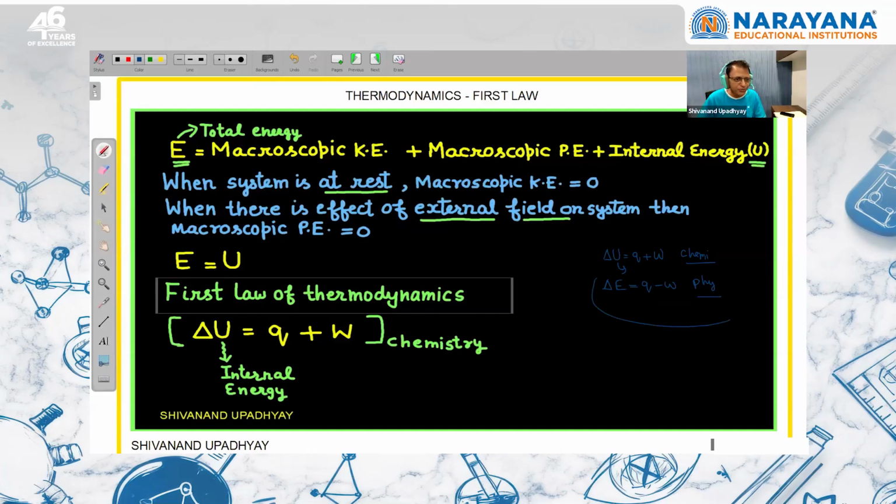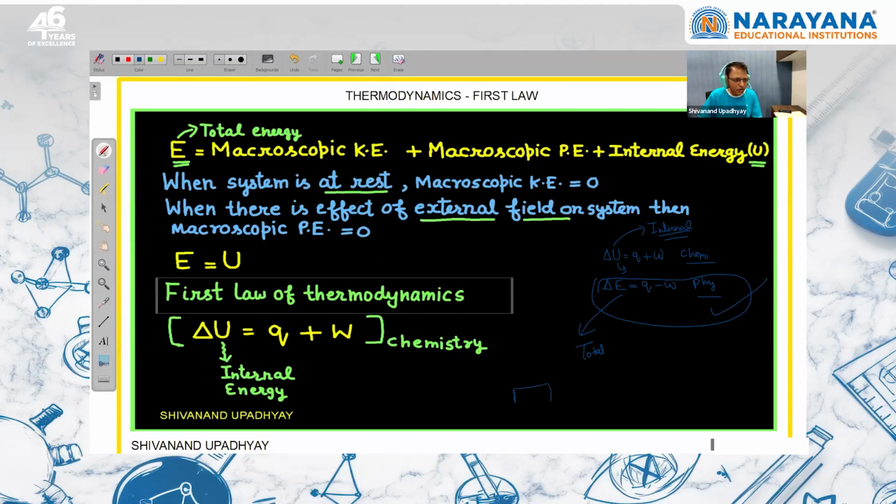So this is the European convention which is used in physics, and this capital E is total energy. Here in chemistry, we are using U, which is internal energy. So we should understand what is the difference between total energy and internal energy, right? So when we are discussing here, capital E is macroscopic kinetic energy plus macroscopic potential energy plus internal energy. What does macroscopic mean?